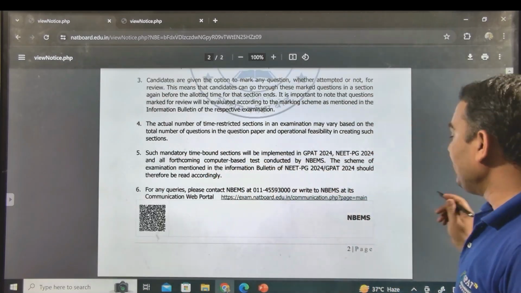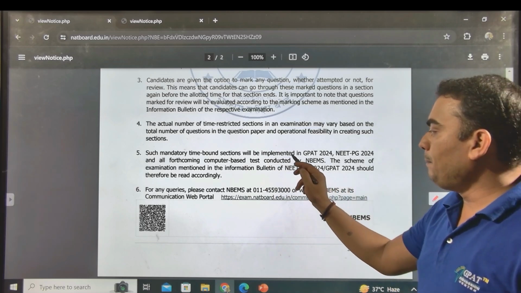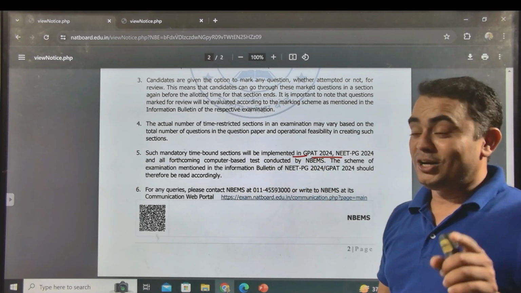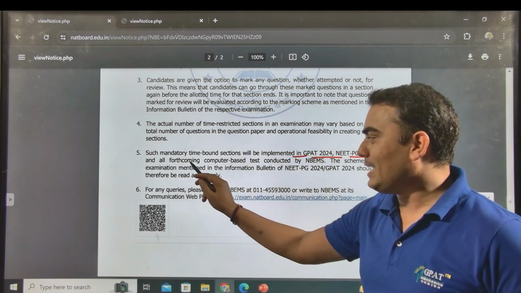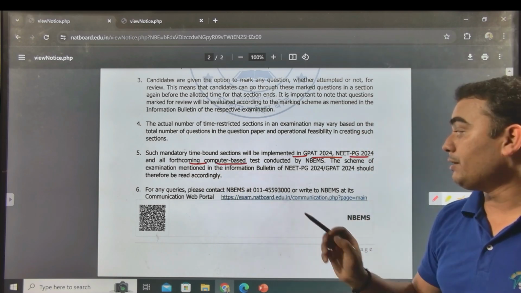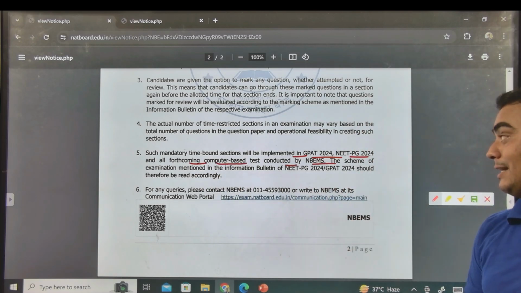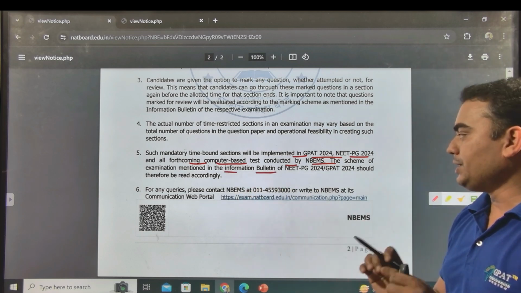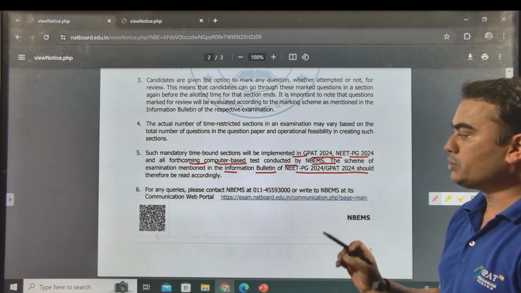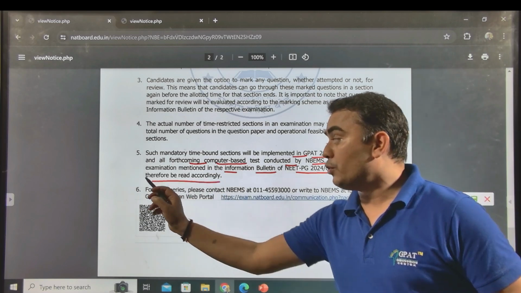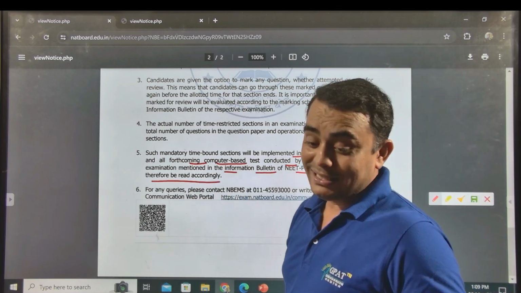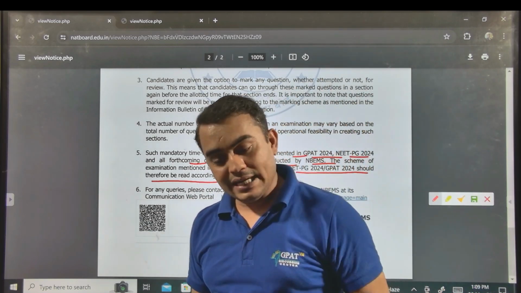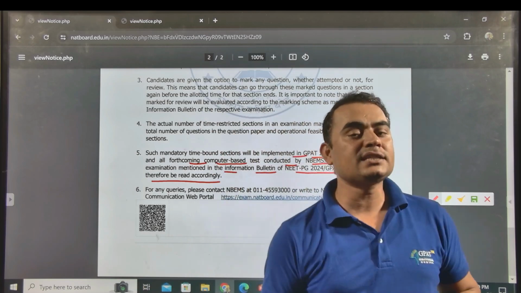Such mandatory time bound sections will be implemented in GPAT 2024, NEET PG and further forthcoming computer based tests conducted by the NBMS. The scheme of examination mentioned in the information bulletin of NEET PG and GPAT 2024 should therefore be read carefully. It means yes, they are going to implement this methodology.